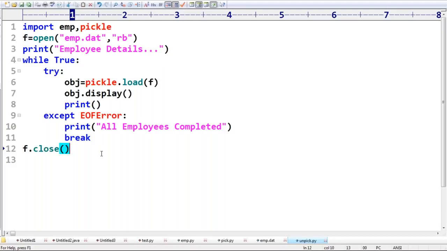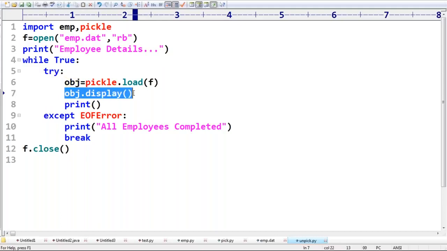Next, you should not call emp.display. Compulsorily we have to call obj.display only. Divya, the reason is the display function is not a global function, it is an instance method. Instance method means inside a class we have this method. That's why, if a class has a method, that method should be called by using an object reference only.